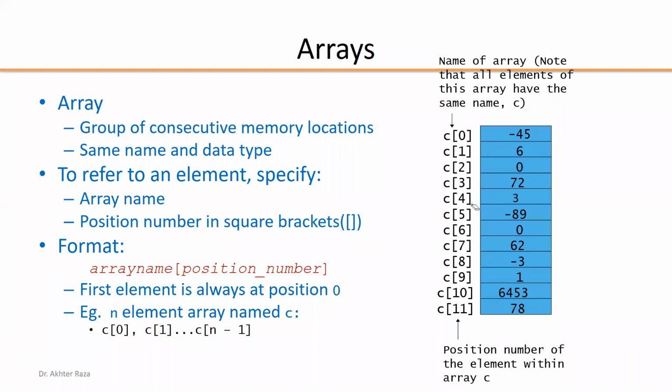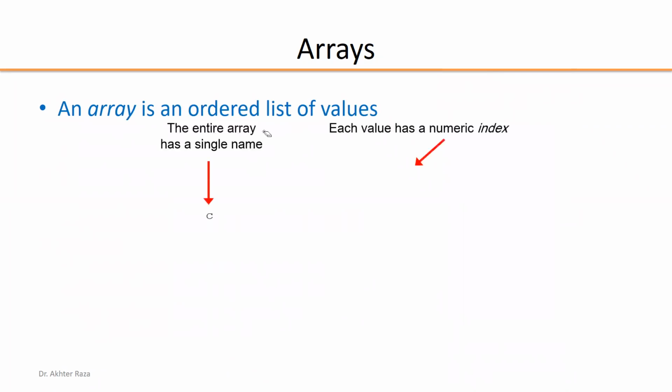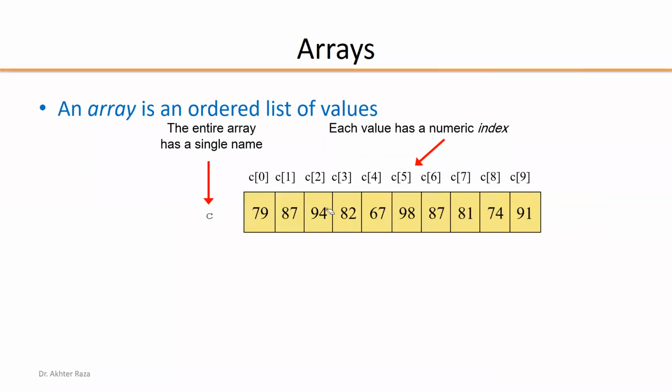We use the position number or the index number to define the individual elements of the array. An array is an ordered list of values. Each value has a numeric index. So the numeric indexes are 0, 1, 2, 3, up to 9. This is not the index: 79, 87, 94, 91. These are not indexes, these are the data elements. Indexes are 0, 1, 2, 3, up to 9. So the size of this array, C array, is 10.